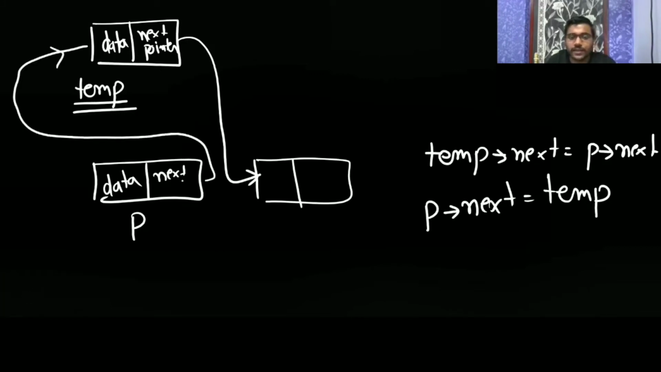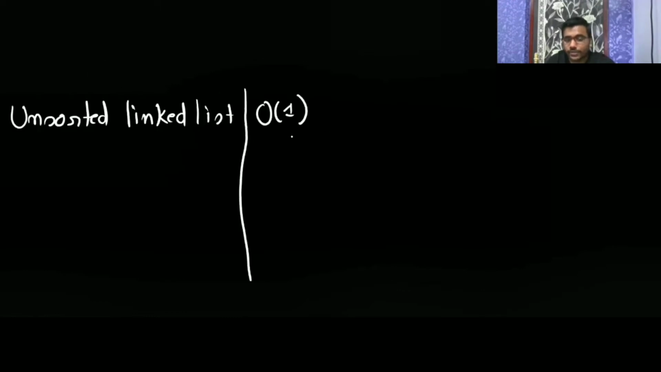Okay, p next is now your temp. Now temp next, that we have done. So first temp next we will make p next. So you are taking only constant time. So to insert in an unsorted linked list, it is going to take big O of n.